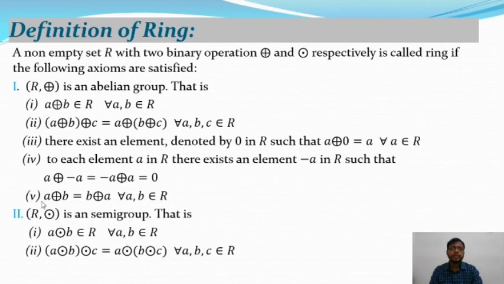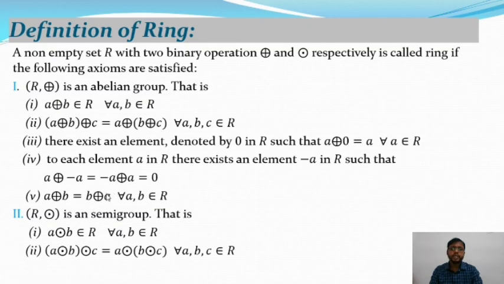And number 5, A plus B is equal to B plus A for all A, B belongs to R. So R plus is an abelian group. In an abelian group there are 5 properties: the first is the closure property, second is the associative property, then the identity property, the inverse property, and commutative. R plus satisfies these 5 properties with respect to the binary operation plus. That means R plus is an abelian group.